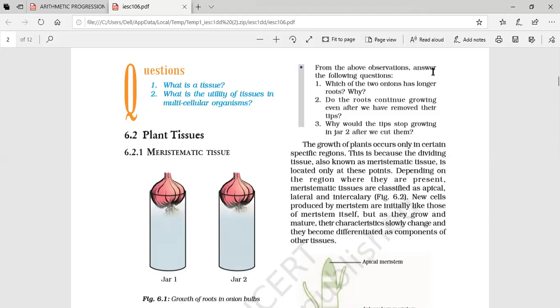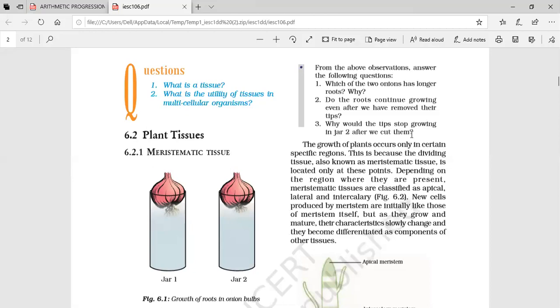From the above observation, answer the following questions. Which of the onions has longer roots and why? Whose roots are not cut out? Do the roots continue growing even after we have removed their tips? No, they don't. Why do the tips stop growing in jar 2 after we cut them? Because the cells which are responsible for division and forming the new parts are unavailable. Clear?